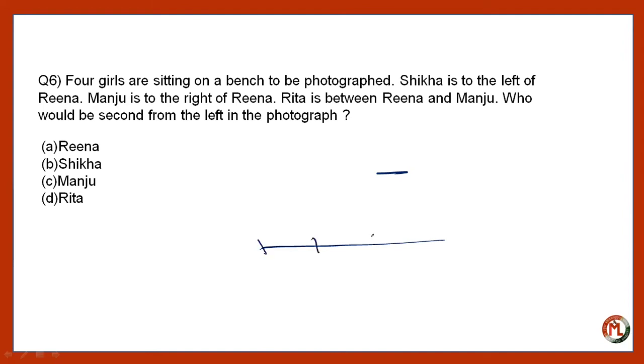1, 2, 3, 4. Shikha is left of Reena. Manju is right of Reena. And Rita is between Reena and Manju. So it will be like this. So she is the second from the left in the photograph. The answer is Reena, right?